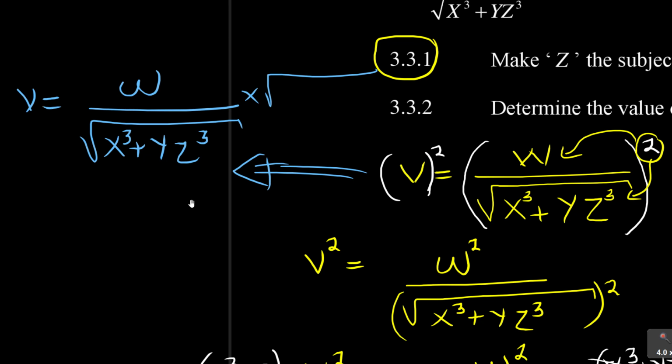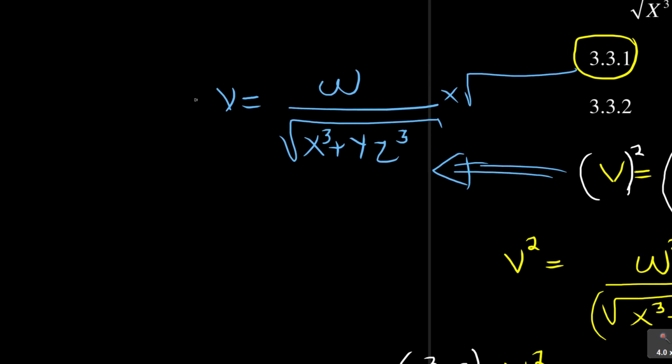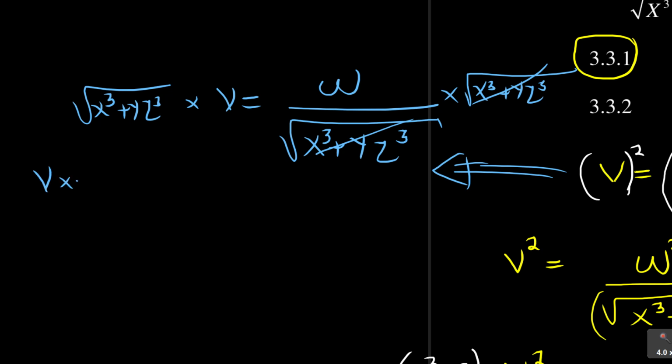And what I do on the left, remember, I also do on the right times that, which is X cubed plus Y Z cubed. Even here, X cubed plus Y Z cubed. So this would have gone, and I'm having that V multiplying X cubed plus Y Z cubed is equal to W. What I didn't want you to make errors now to say, what do I do from here?